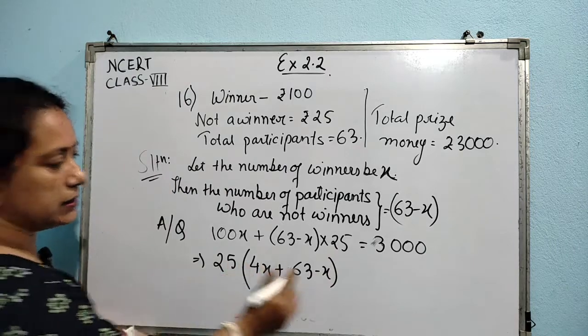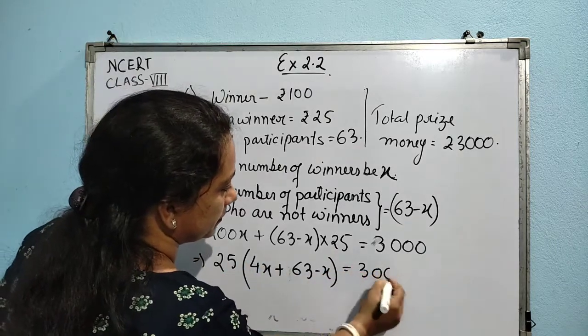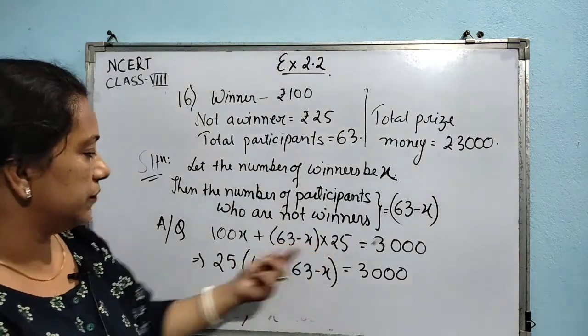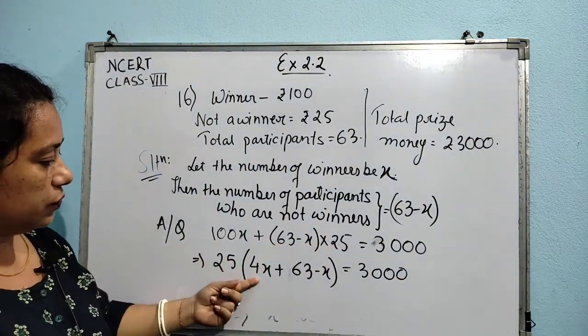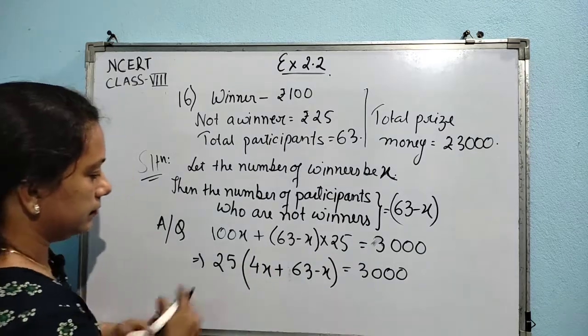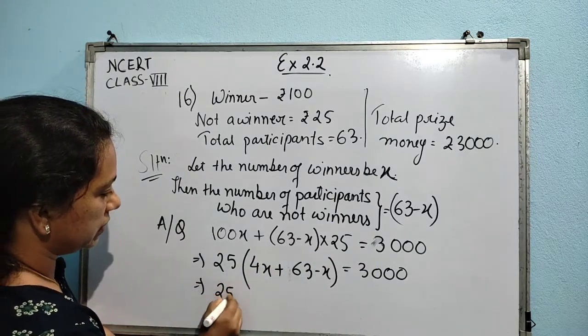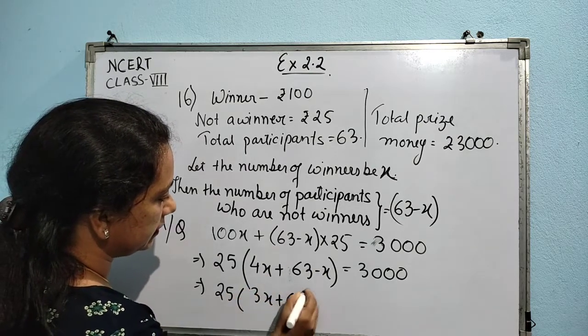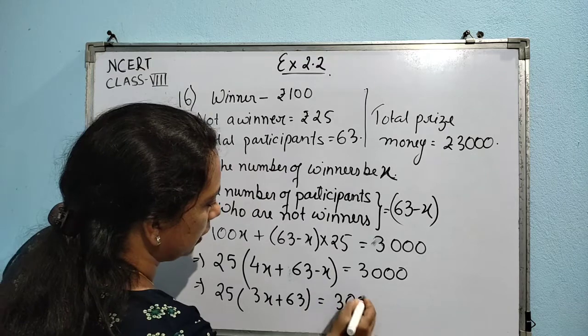Isn't it making it easier? From 100, 25 taken common, so 4x left, 25 already taken, 63 minus x. So 25 into, 4x minus x, 3x plus 63 equal to 3000.